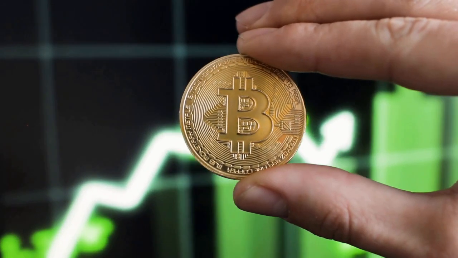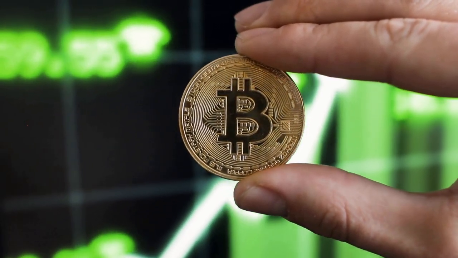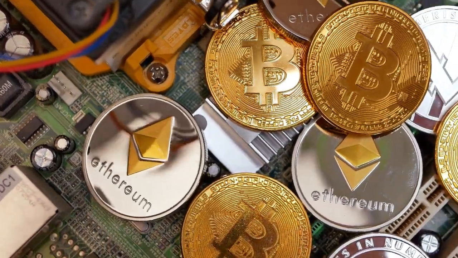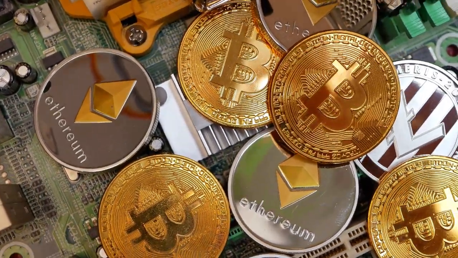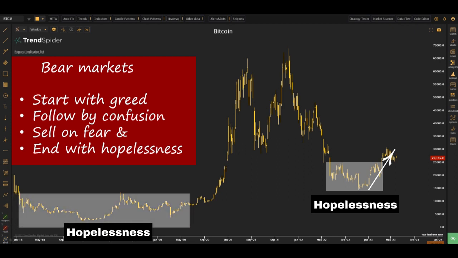But if you look down the ranking of all the cryptocurrencies, maybe there are a few thousand of them. Except for Bitcoin and just a few others that we saw a little surge here, the rest of the maybe hundreds or thousands of other cryptocurrencies are still lying very flattish, like what we're seeing here. This is what I call the hopelessness stage.